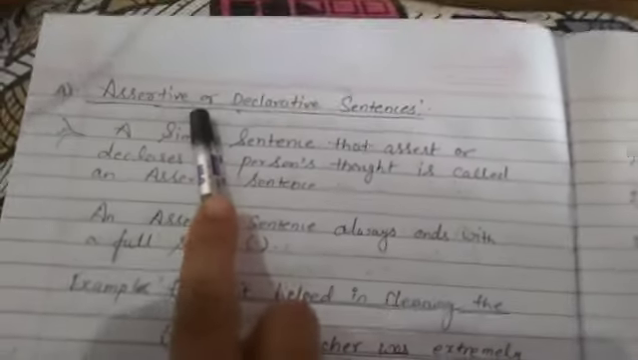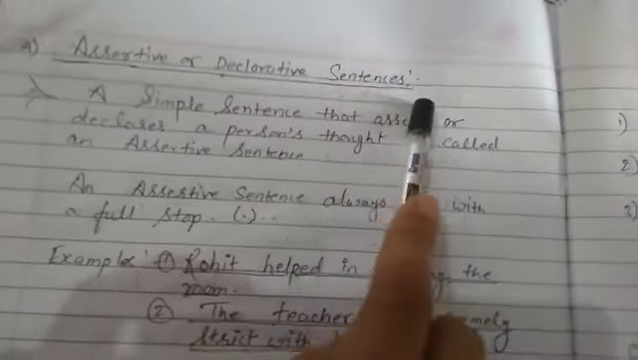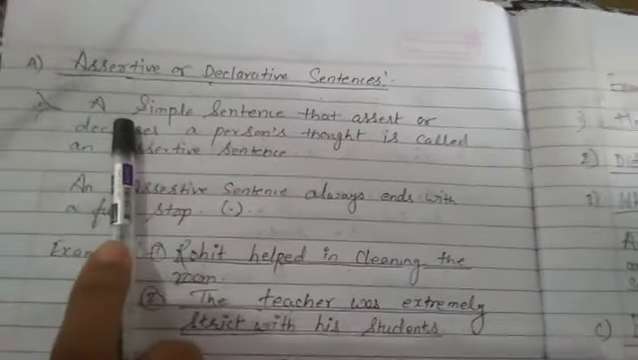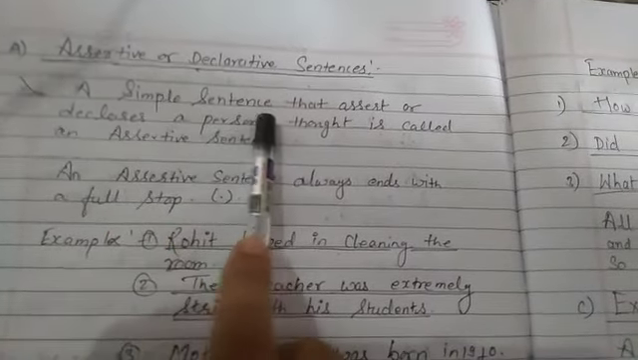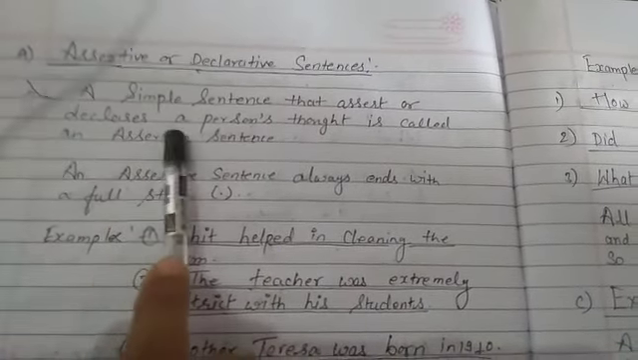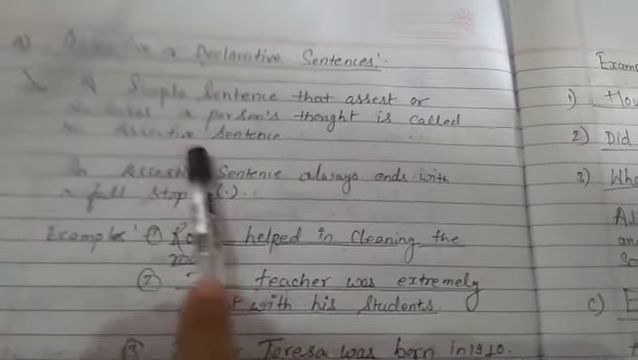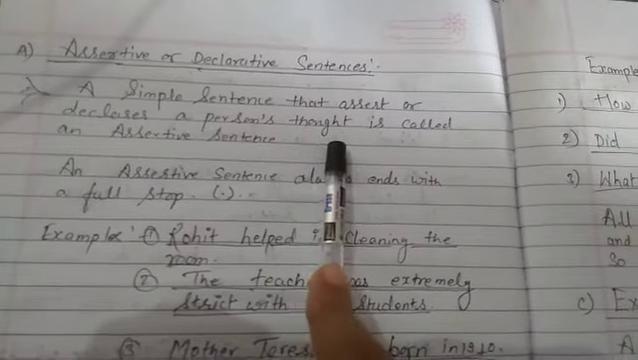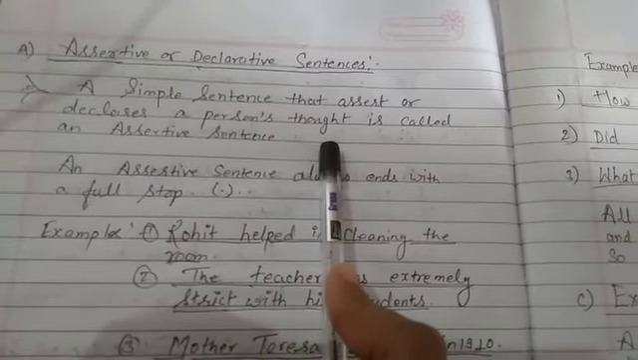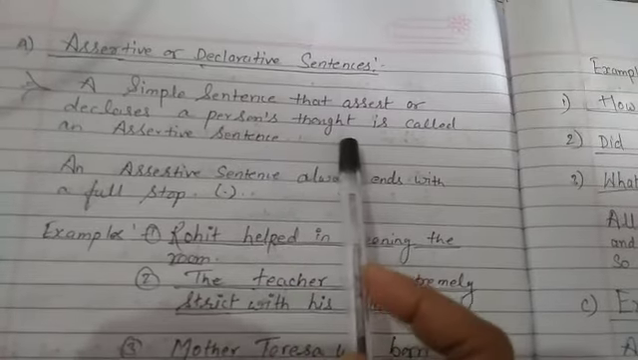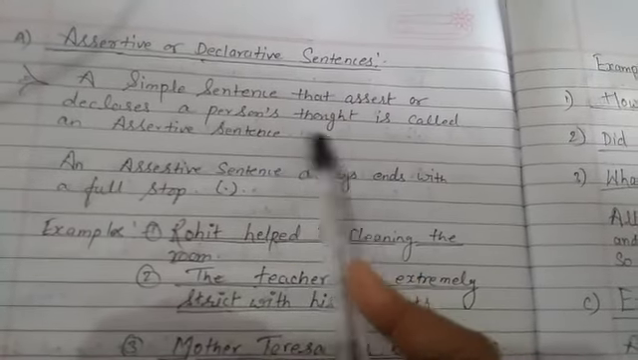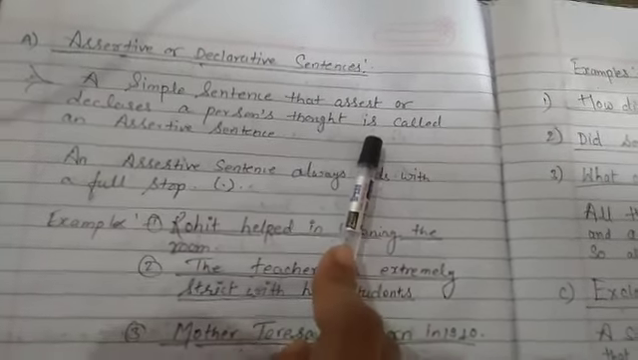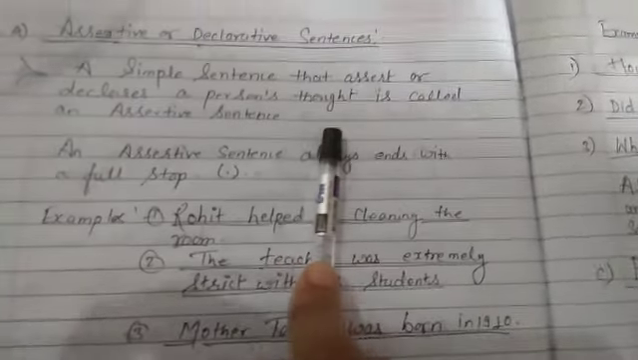Now, the first one is assertive, or declarative sentence. You can say declarative sentence too. Now, see the definition of assertive sentence. A simple sentence that asserts or declares a person's thought is called an assertive sentence. It means a person or a speaker who wants to express his statement or information or the behavior of the speaker. So this is known as an assertive sentence.